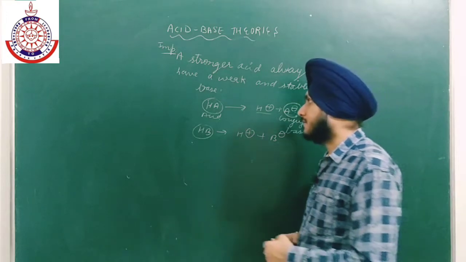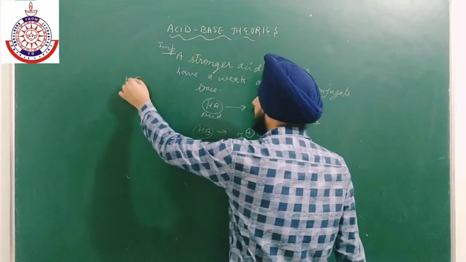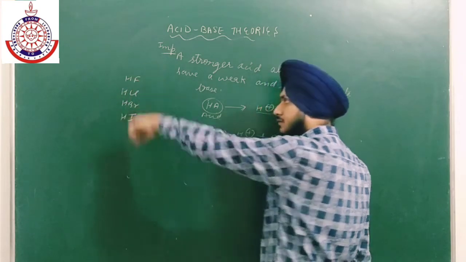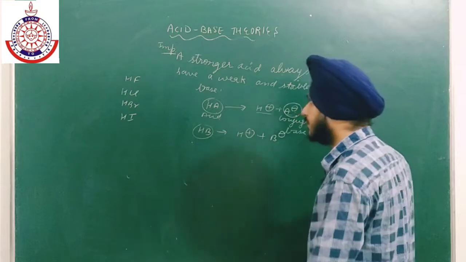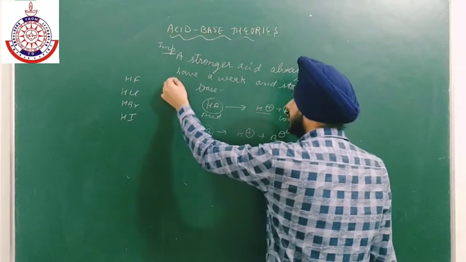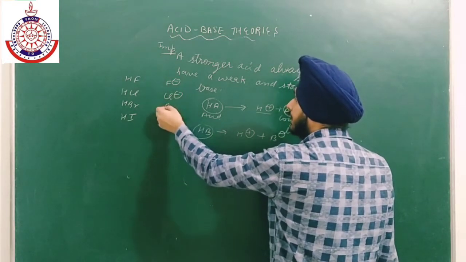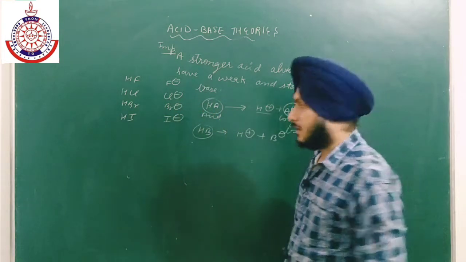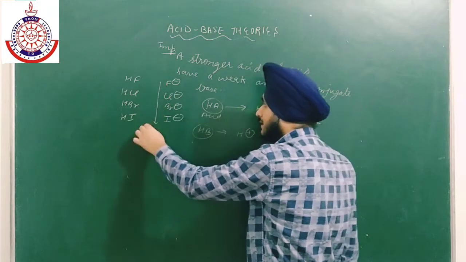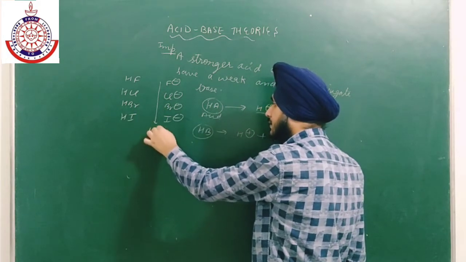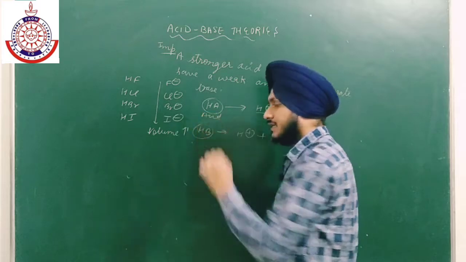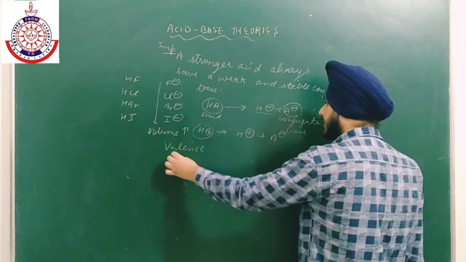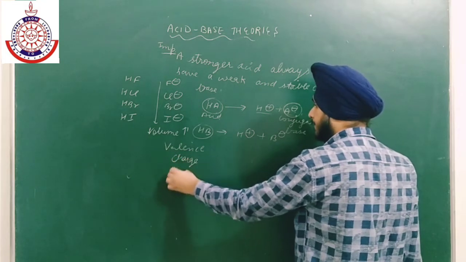For example, if we take HF, HCl, HBr and HI, just remove their H positive. We will get F negative, Cl negative, Br negative and I negative. Now as we go from top to bottom, the atomic size or the volume increases. There is a term known as valence charge density, VCD.